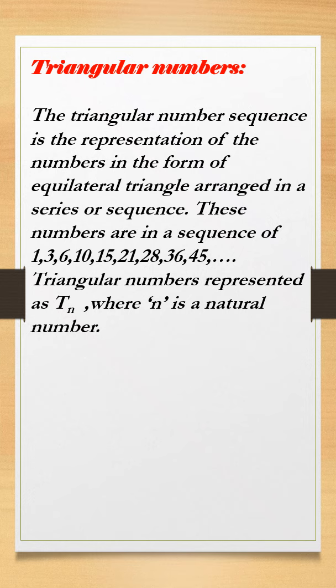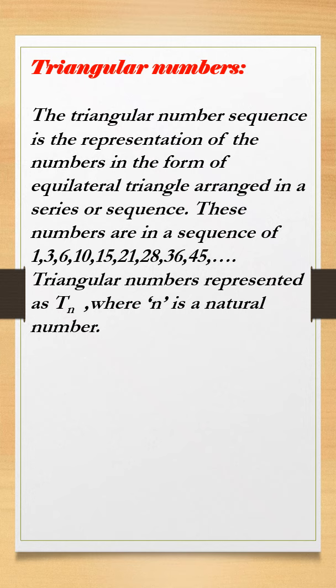We have triangular numbers in mathematics. The triangular numbers are nothing but a number sequence that can represent the numbers in the form of an equilateral triangle. These triangular numbers are the sum of the sequence 1, 3, 6, 10, 15, 21, 28, 36, 45, and so on. These triangular numbers can be represented as T suffix n. Here n is a natural number.